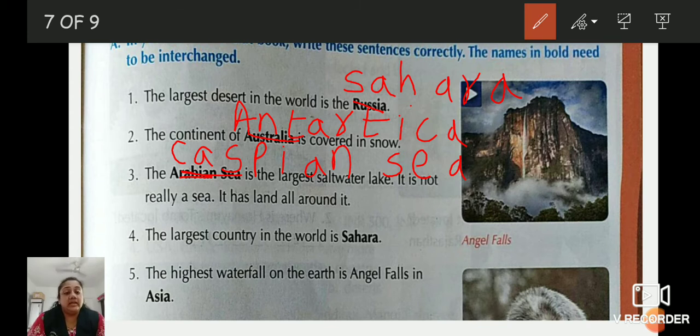Okay. Then fourth number: the largest country in the world is Sahara. Children, Sahara is the name of a desert. So how is it possible that it is the largest country in the world? So which is the largest country in the world? Who will tell me? Which is the largest country in the world? It is Russia. So cut this Sahara and write down Russia.